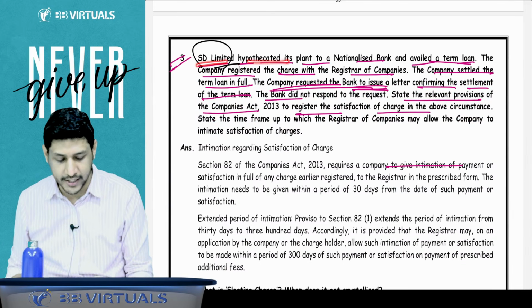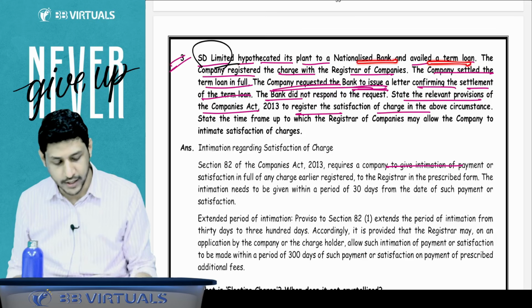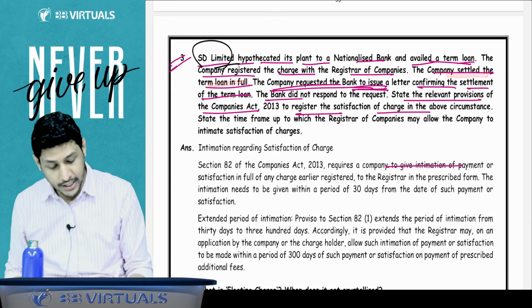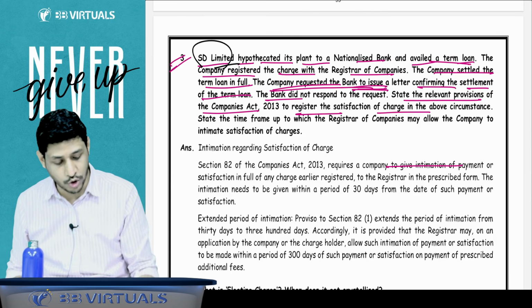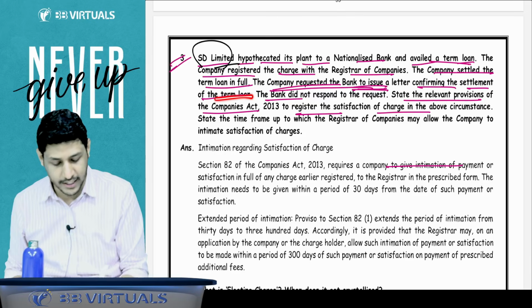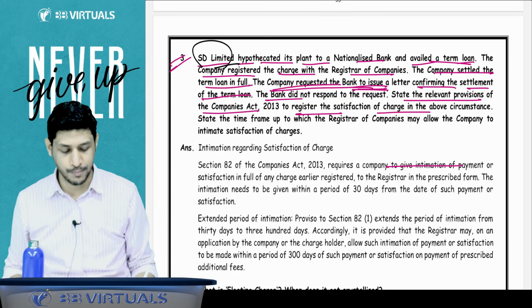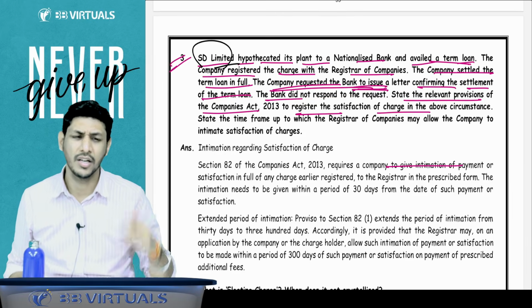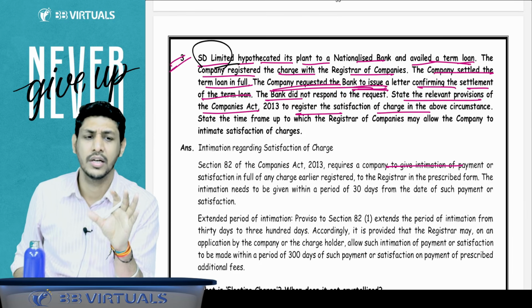SG Limited hypothecated its plant to a nationalized bank and availed a term loan. The company registered the charge with the ROC. The company settled the loan. The company requested the bank to issue the letter confirming the settlement of loan, but the bank did not respond. State the relevant provision. Nothing you have to do.